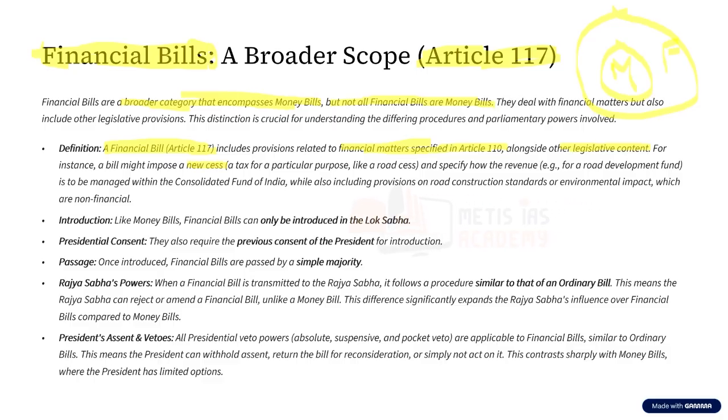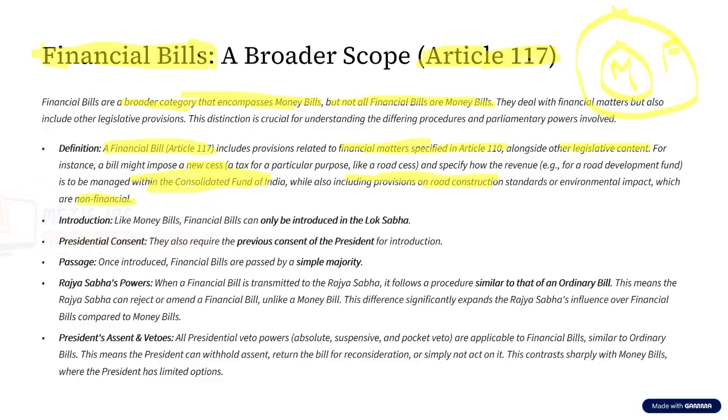You might have heard about road cess, right? Now, if a bill is going to introduce a new cess and specify how this revenue is to be managed within the Consolidated Fund of India, while also including provisions on road construction which are going to be non-financial.